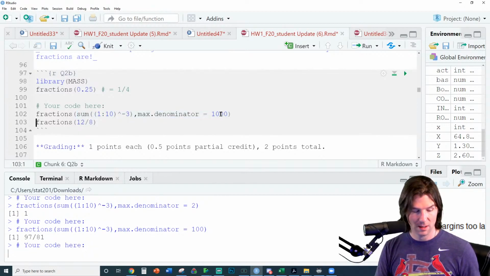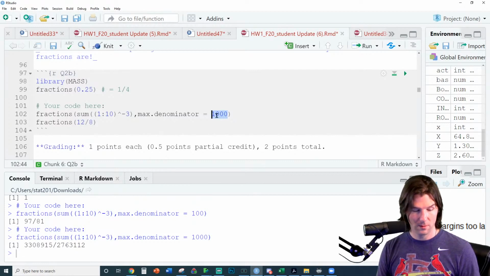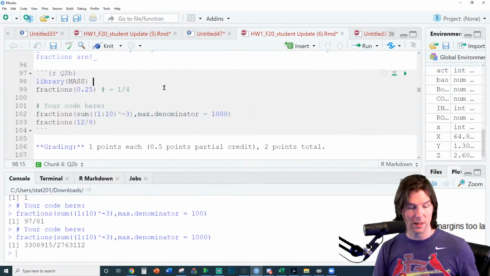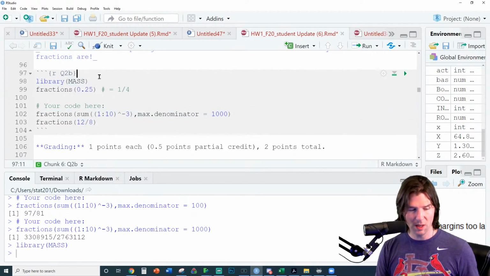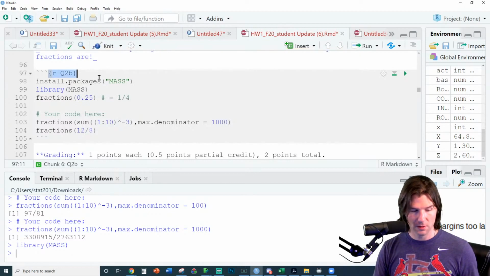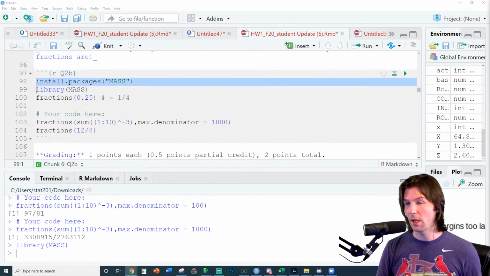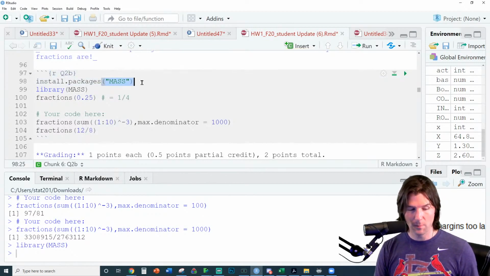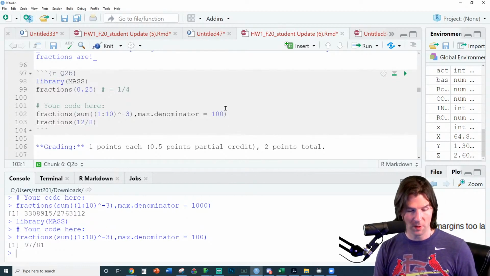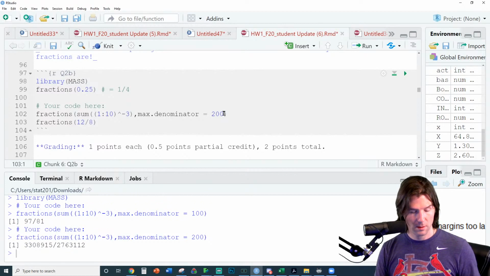So you could be like 1,000. And that's the, whoa, wait. That really went haywire on that one. It's the MASS package right here, which I believe people should have. I think MASS installs. Here we go. Right there, there's MASS, and it's the MASS package right there. So that should have it. And I guess it kind of went haywire when I put it that high. Huh. It breaks after 100 and just... Does it break right at 100?